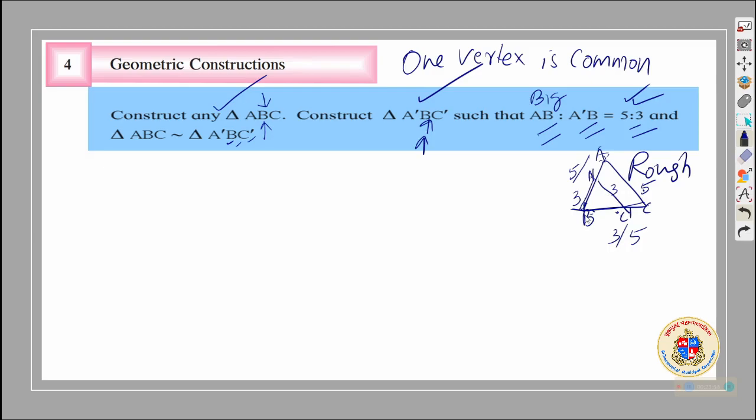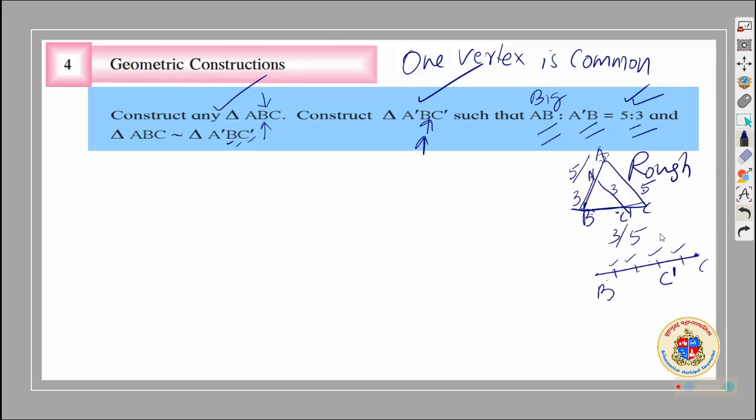But nothing is given to us, only the ratio is given. So we have to divide the side, at least BC or BA, in the ratio 5 is to 3. Total 5 and 3 in between. For that we have to divide the side BC, for example, into 5 equal parts: 1, 2, 3, 4, 5 equal parts. Take this as C, and 3 parts you can write C dash here. So the problem is solved.